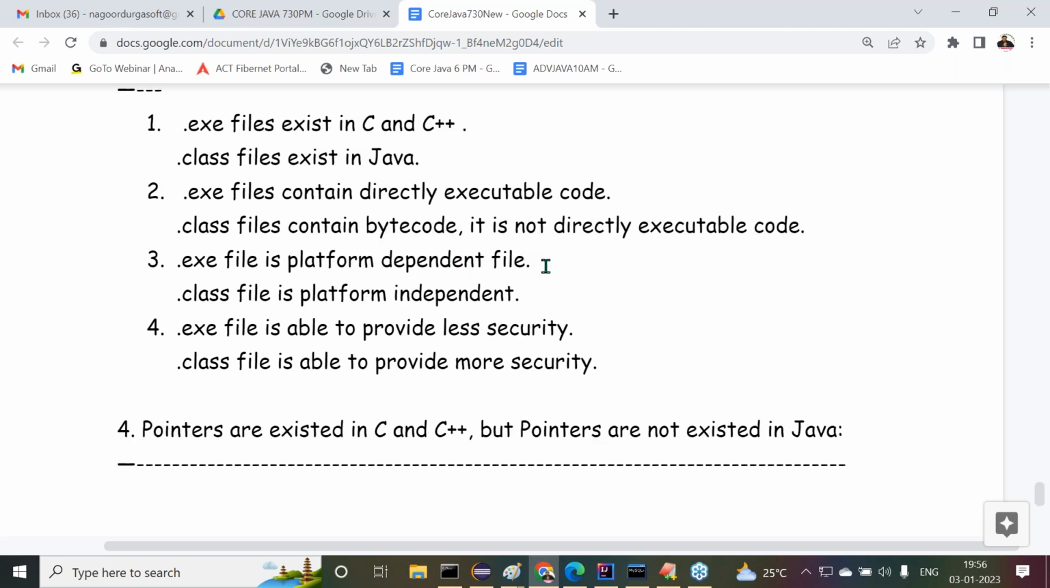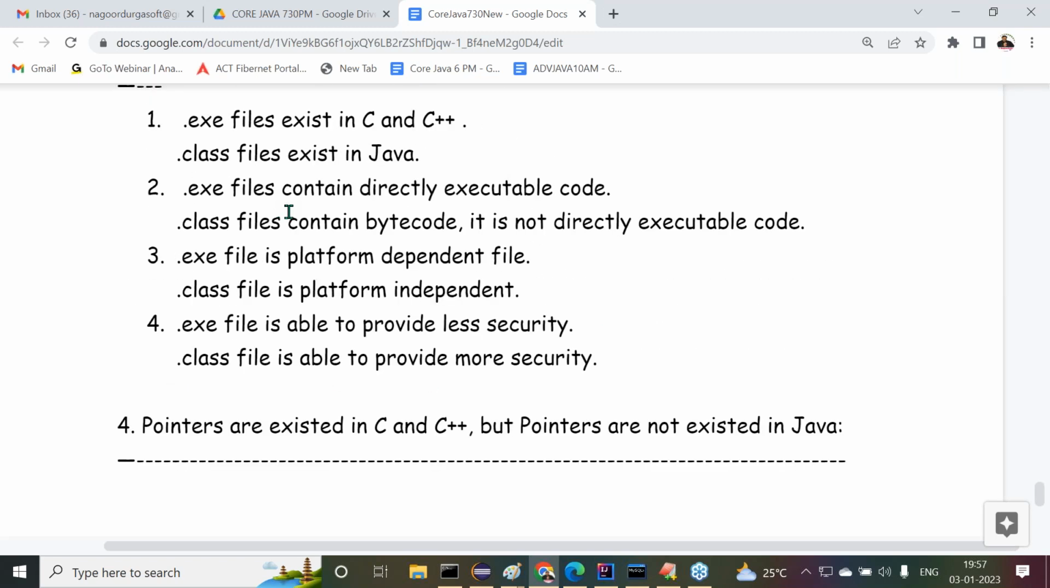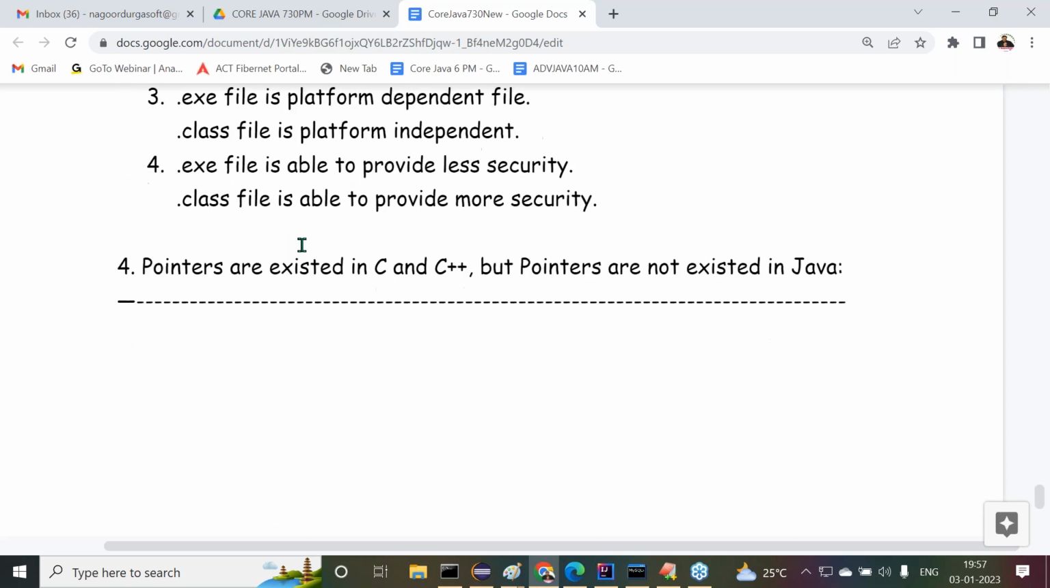.exe file is a platform dependent file. .class file is a platform independent file. .exe file is able to provide less security. .class file is able to provide more security. Right, sir. Now these are the differences we can understand. After that, the fourth difference: pointers exist in C and C++, but pointers do not exist in Java.